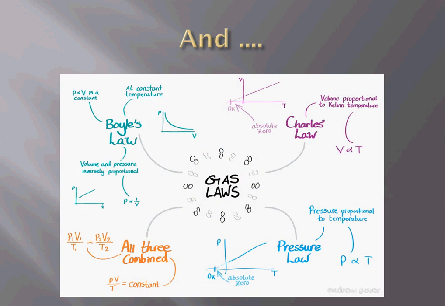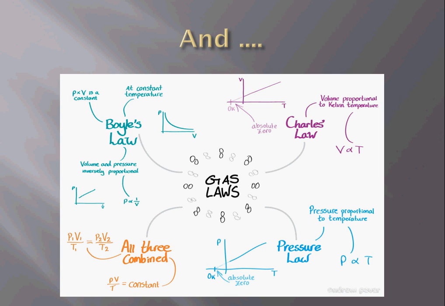We also learned the combined gas law, that is, the gas equation: Boyle's law with Charles' law and pressure law. We can see here Boyle's law is the volume and pressure relation. In Charles' law we learn the volume and temperature relation.